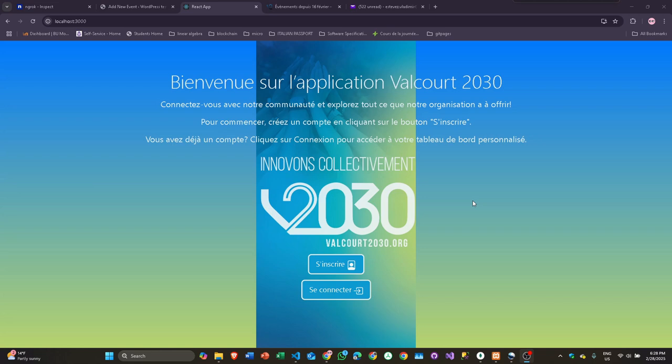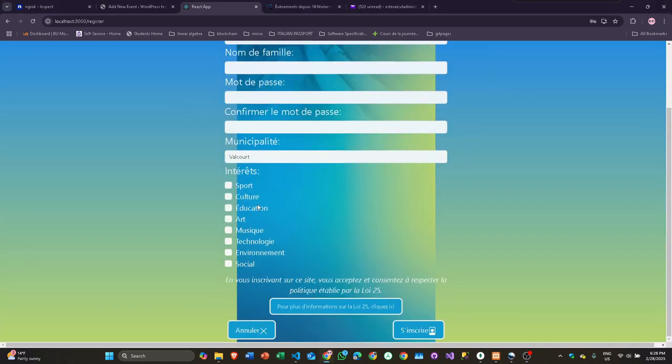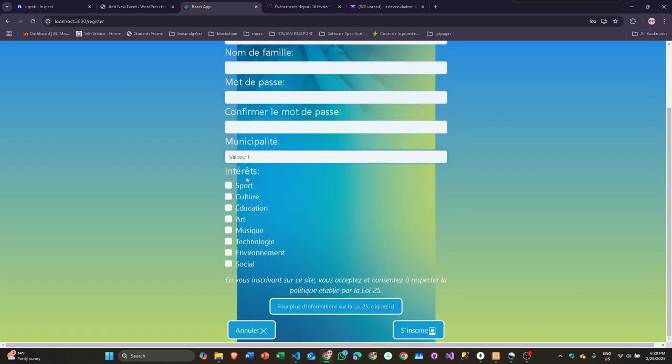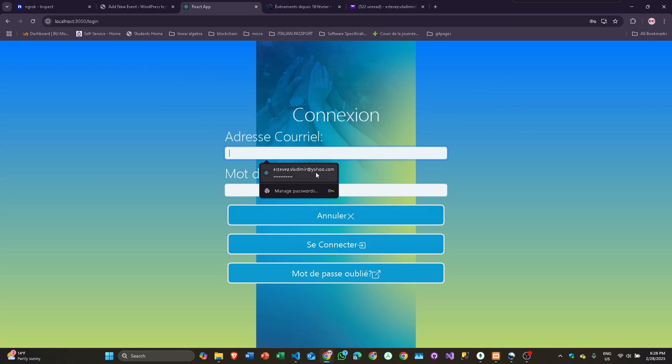And yeah, let me just give you a little tour around it. There's a register page. Here we would be selecting the tags, and the place, the municipality in the Valcourt region, then adding all the information. After registering, the profile will be created with the tags, which are important a little bit later. I'm going to show you why.